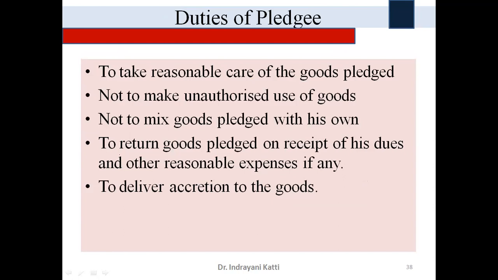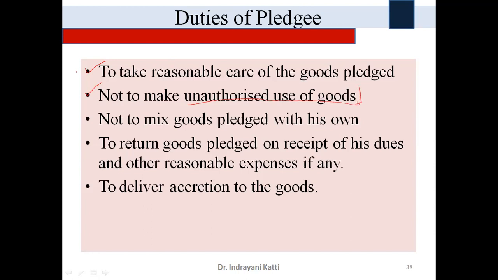So as usual, what we can tell is the same things we have learned in the bailment, right? So here, duty to take reasonable care of the goods pledged. It is the foremost important duty. If the pledgee fails to take reasonable care of the goods pledged, then if anything happens to that, he has to make good the loss. That's why he has to exercise proper reasonable care with the goods which are kept as a security. Okay. Next, second one, duty not to make unauthorized use of the goods.